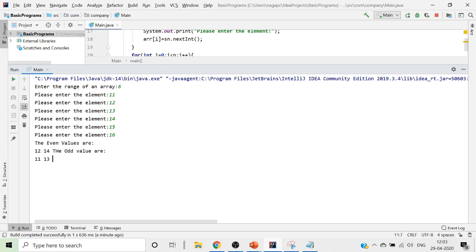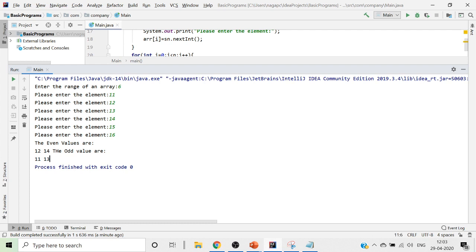Once I read all the six values, see it is printing all the even values, that is 12 and 14, and it is also printing my odd values 11 and 13. If you look, the range is customized. See 11, 13 and 15. I should get 11, 13 and 15, but I'm not getting 15 in my odd values.